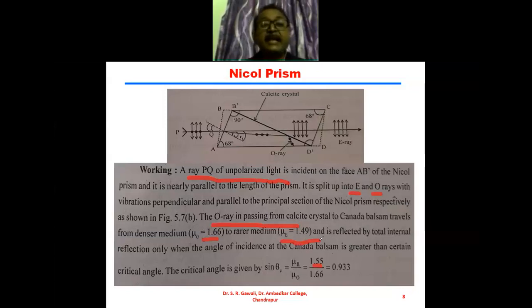The critical angle is given by sin theta c is equal to mu b upon mu o, which is 1.55 divided by 1.66. It gives 0.933.